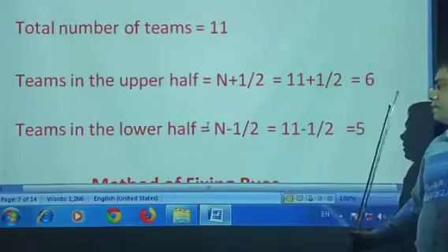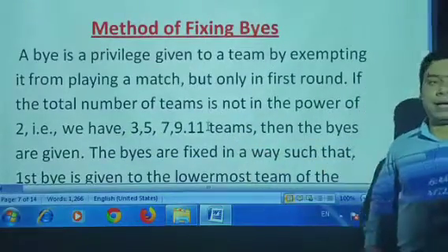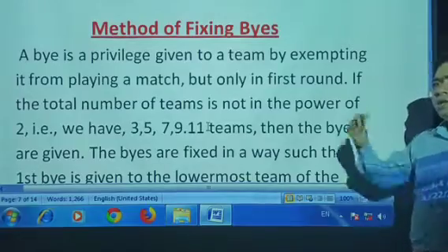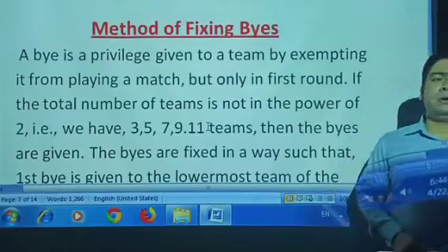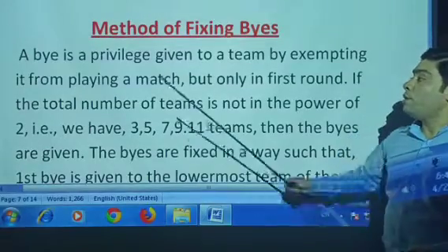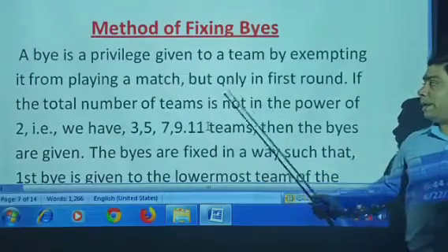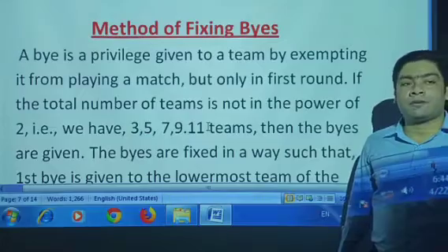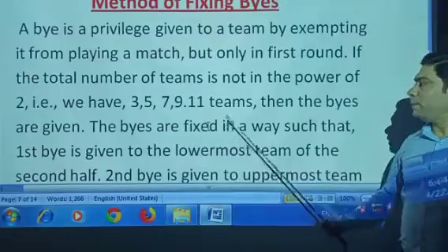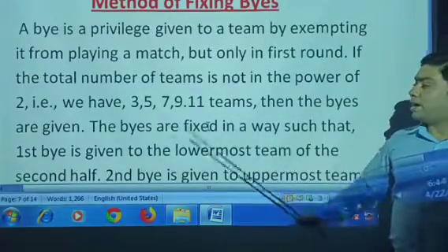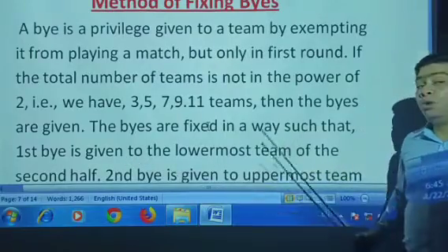As the example is given, I already described it to you. Method of fixing byes. Now the question is that, okay, 6 teams are in the upper half and 5 teams are in the lower half. Then how do we give the bye? A bye is a privilege given to a team by exempting it from playing a match, but only in the first round. That means a bye is always given in the first round only. If the total number of teams is not a power of 2, then the byes are given. The byes are placed in such a way that one bye is given to the lowermost team.